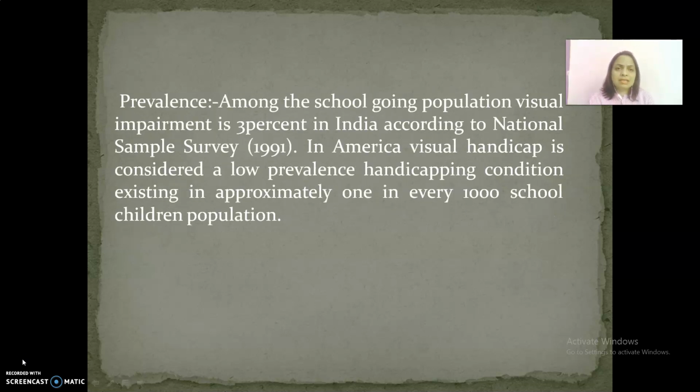Let us see the prevalence of visual impairment in India. Among the school-going population, visual impairment is 3% in India, according to the National Sample Survey 1991, and in America, visual handicap is considered a low prevalence handicapping condition, existing in approximately 1 in every 1,000 school-going children.